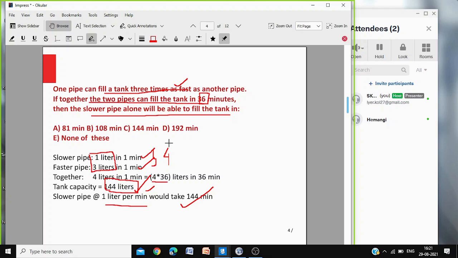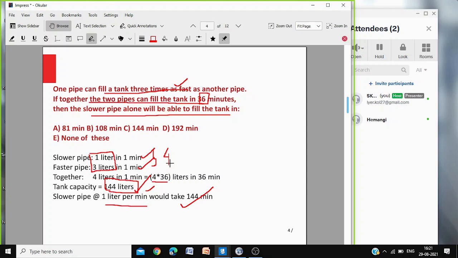Yes, sir. This is an assumption. You can also keep x and 3x. The same thing you will get. You will get x, 3x, here 144x, and again 1x, the same thing you will get. Even if you put x and 3x, the answer is going to be the same.